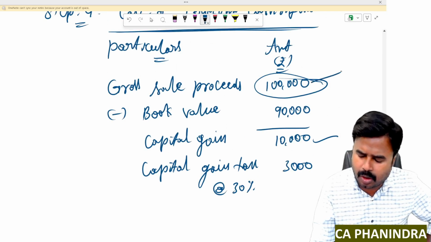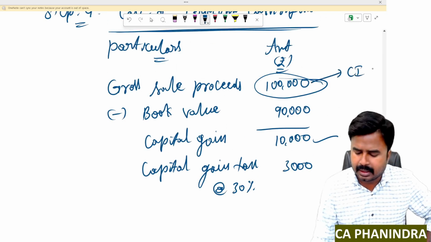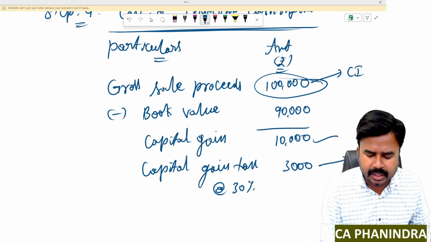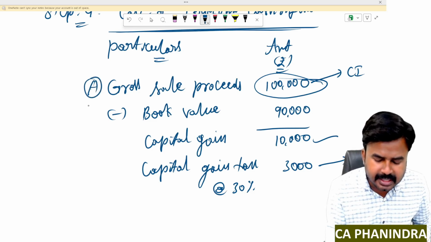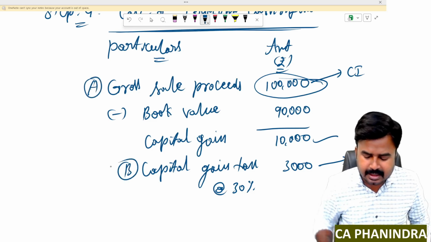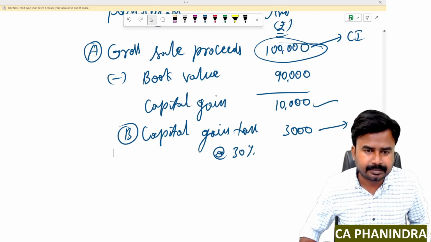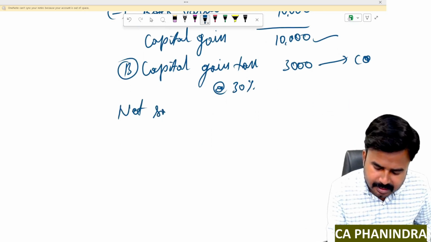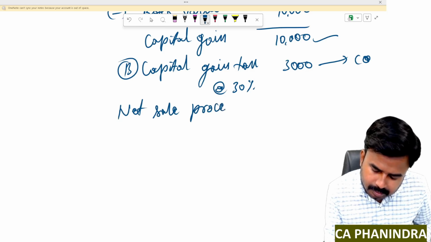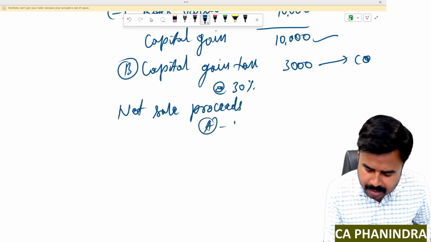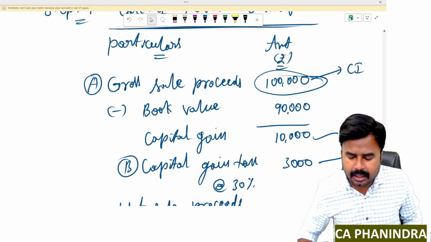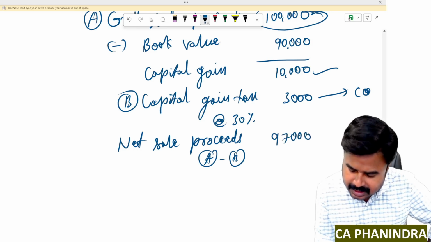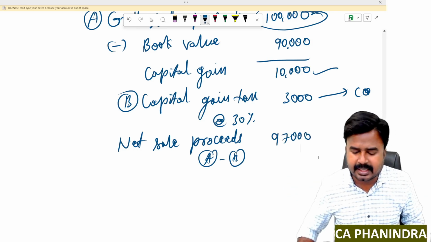Dear students, this gross sale proceeds is a cash inflow to the company. Capital gain tax is a cash outflow to the company. So this outflow must be deducted from the inflow in order to arrive at net sale proceeds. So A is the gross sale proceeds, B is the capital gain tax. So let me calculate net sale proceeds here. Net sale proceeds is A minus B. It will be 1 lakh inflow minus 3,000 outflow. It will be 97,000 net sale proceeds. This is the format of calculating net sale proceeds, dear students.